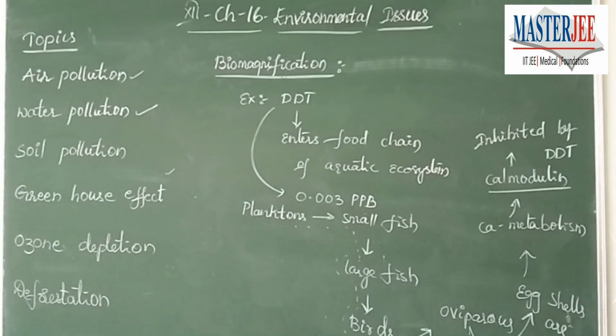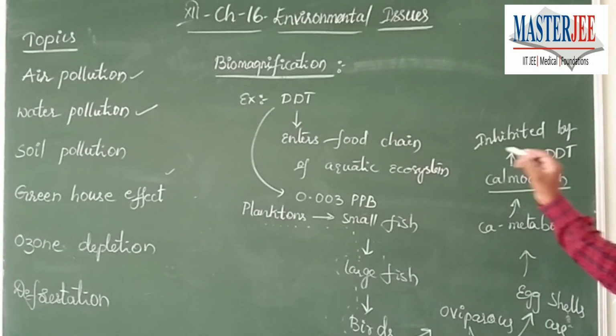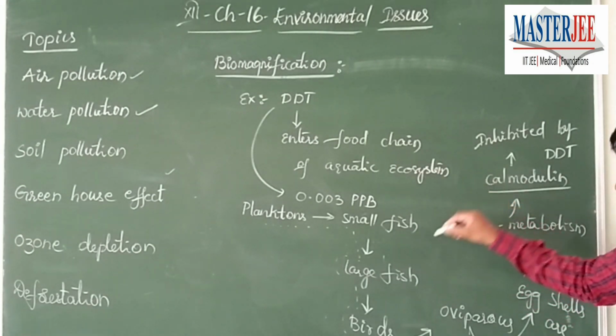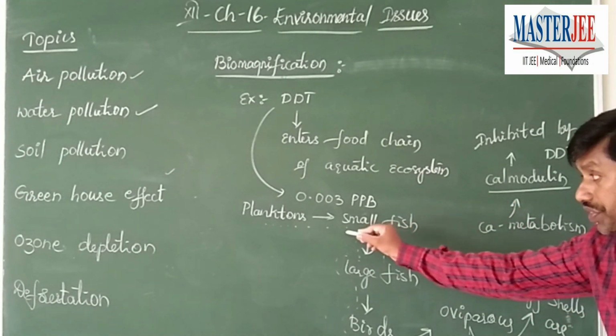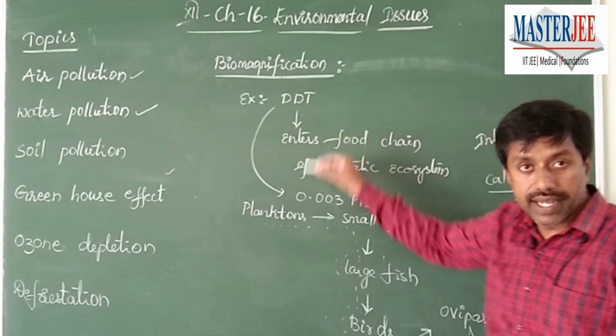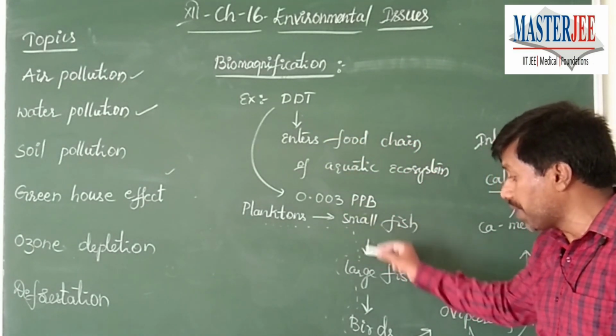So what we understand from this is that DDT, a pesticide, entered the water body as a pollutant, entered the food chain and is increasing in concentration. So biomagnification stands for DDT concentration increasing from one trophic level to the other.